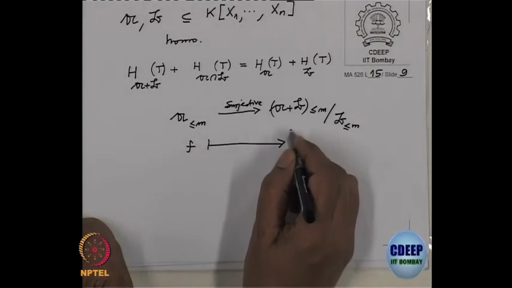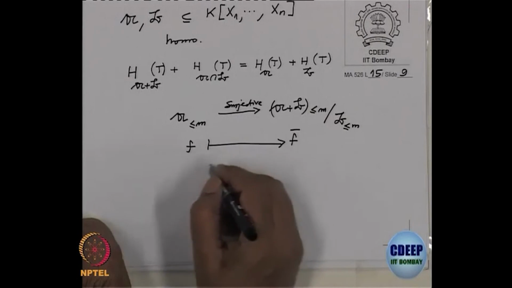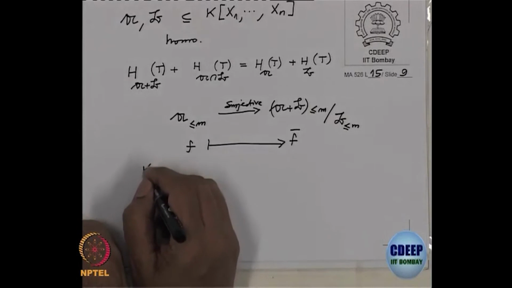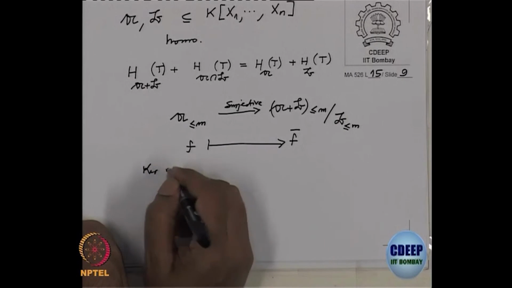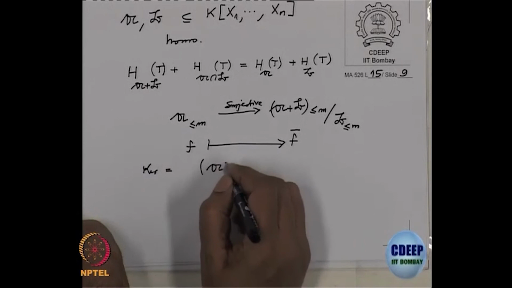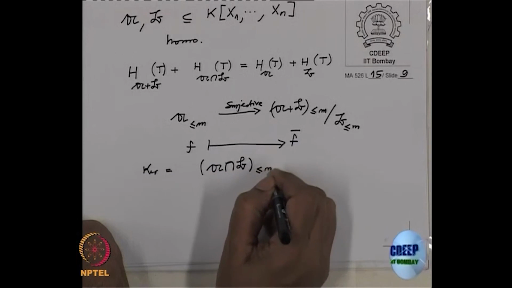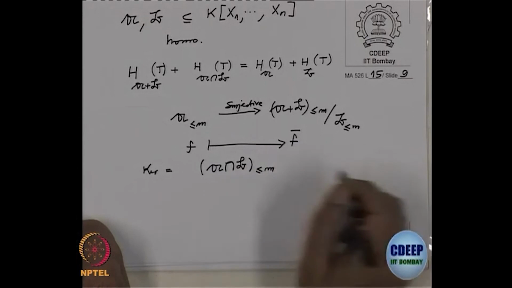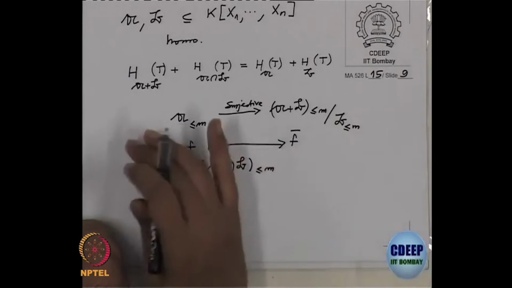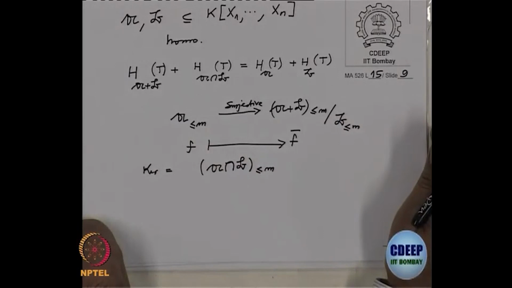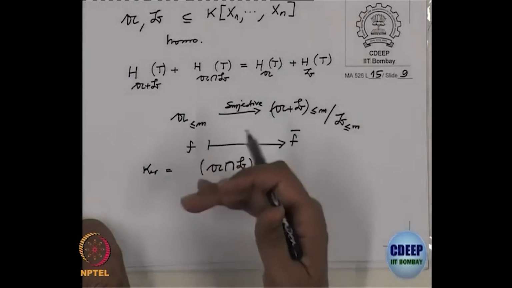What is the kernel of this map? It is precisely (A intersection B) less equal to m. Once we have that, you will get an exact sequence, and then you go mod these.